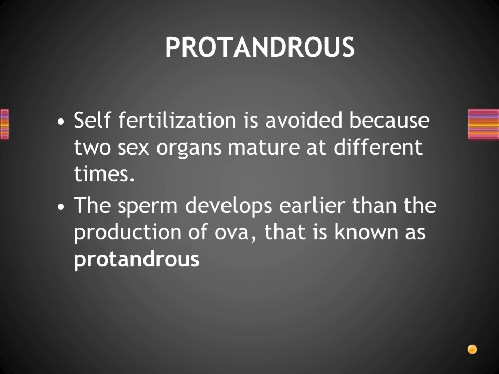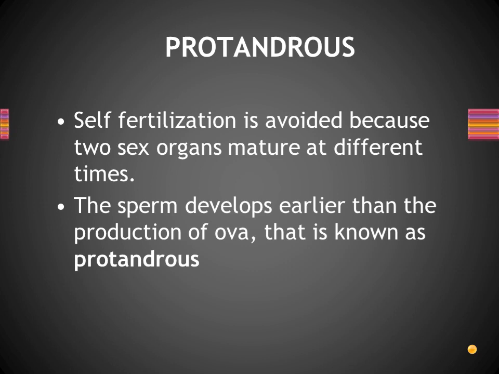The reason is that self-fertilization is avoided because the two sex organs mature at different times. Both are present in the same organism, but the maturity of these organs occurs at different times, right? The sperm develops earlier than the production of ova.